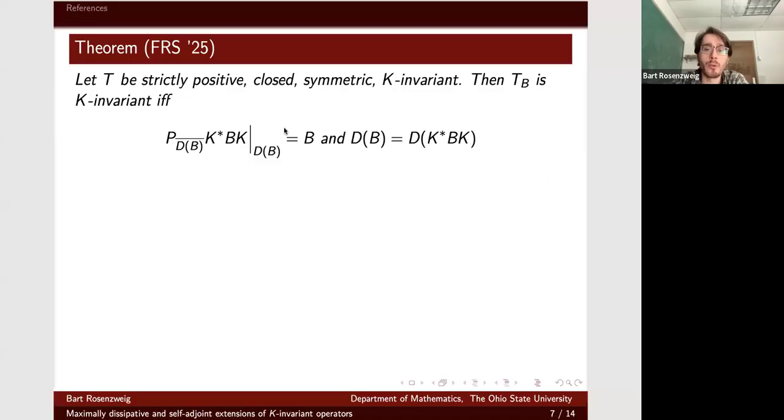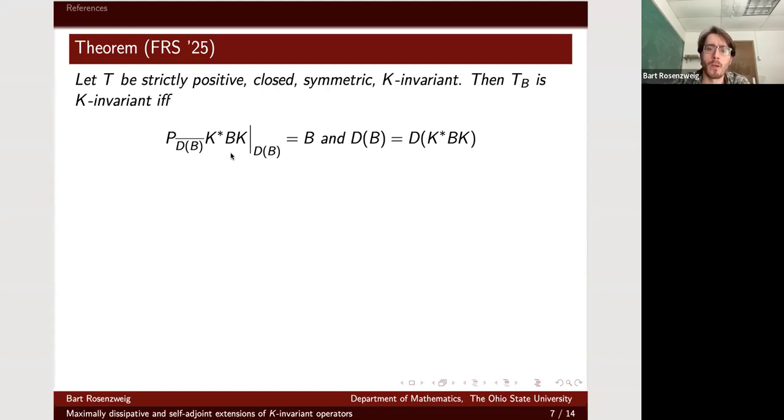Okay. So moving on here with more of our results. We have a similar result, which has a technical-ish statement and proof, but it's important for how this relates to previous work. We have a condition on when self-adjoint extensions of strictly positive closed symmetric K-invariant operators are themselves K-invariant, much like in that Ebort paper, but instead of involving the unitary that comes from von Neumann's parametrization of the extensions, it's in terms of this operator B, which comes from the Biermann-Krein-Wischig theory.